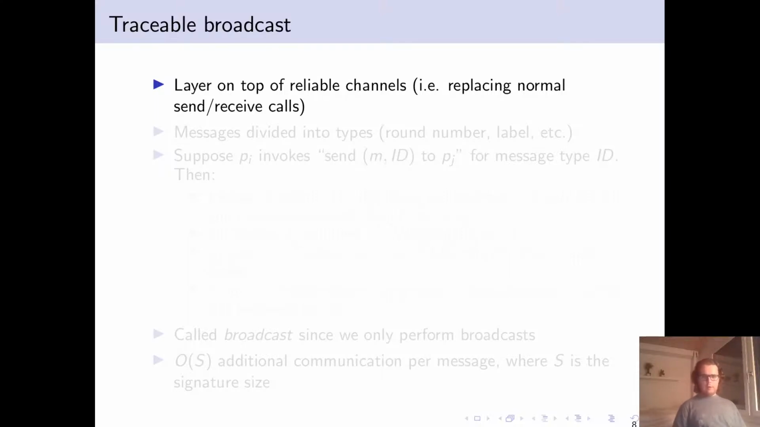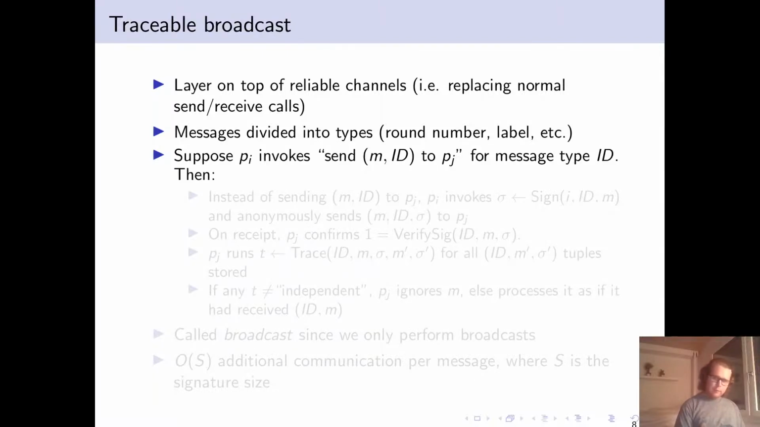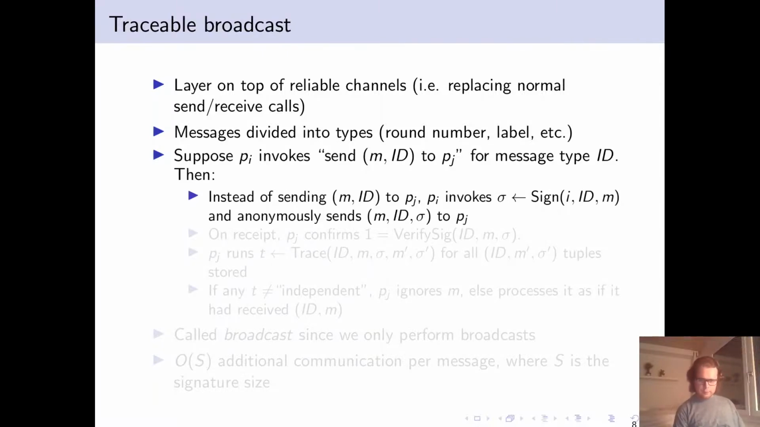So we firstly describe an algorithm that replaces message send and receive calls on the reliable channels. In a distributed algorithm, certainly at least the ones that we consider, messages can be divided into types based on the round number, if it's a round-based algorithm, and the label of the message, say it's a pre-commit or commit or something like that. And so we assume then that a process invokes send of the message itself and a corresponding identifier for the message to another process. And then instead of sending the message, the process produces a traceable ring signature and then anonymously sends that to the process. So the process confirms the signature is verified.